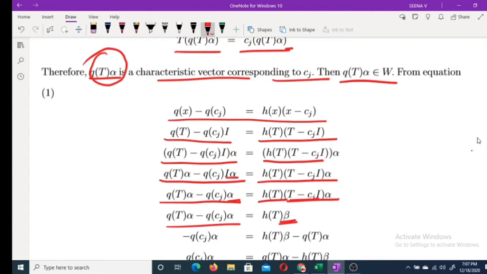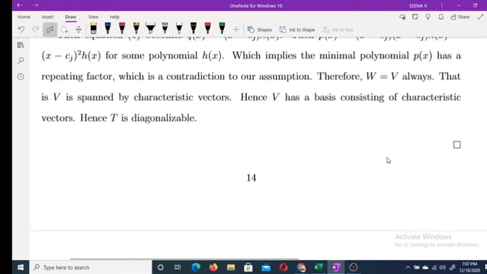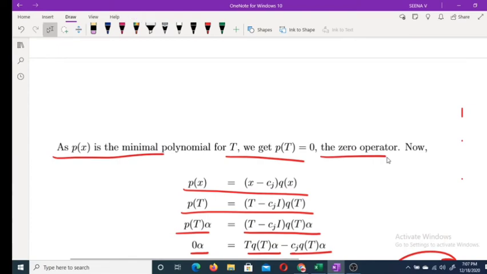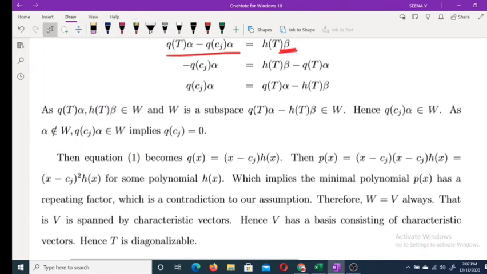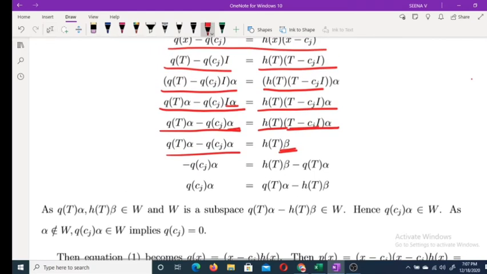Now what about Q of T alpha? Take Q of T alpha to the right side. Therefore, Q(Cj) alpha equals Q of T alpha minus h of T beta.